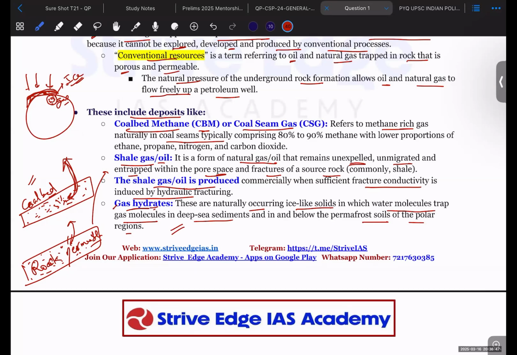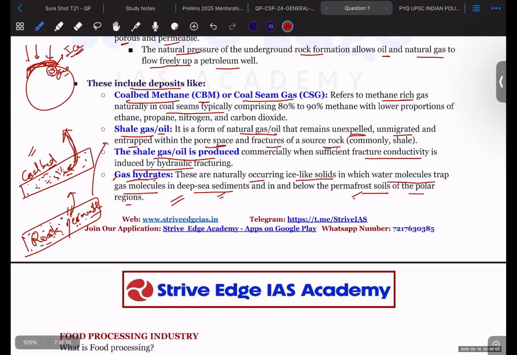So water and gas together combine and form a type of sediment within the deep layer that is permafrost soil. That is how gas hydrates can be formed.